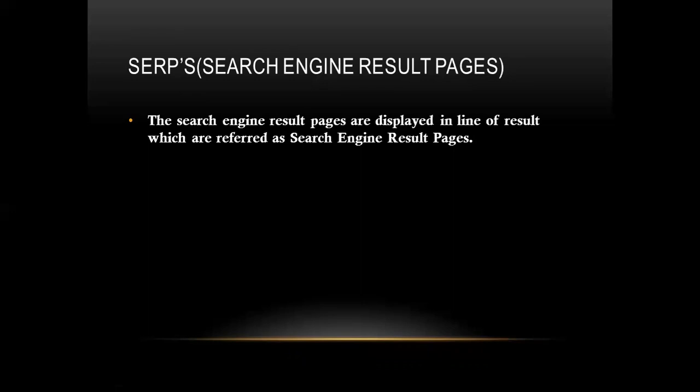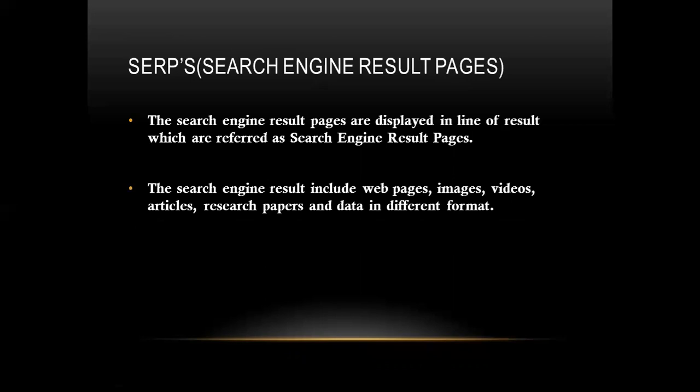So these are none but your results. These are search engine result pages, that is SERP. Again, the search engine result pages can include web pages, images, videos, articles, research papers, and data in different formats.